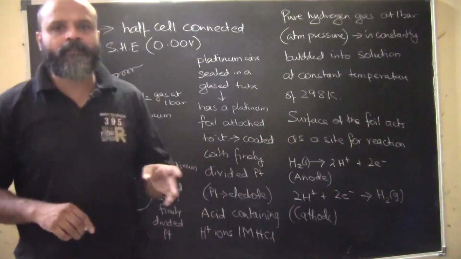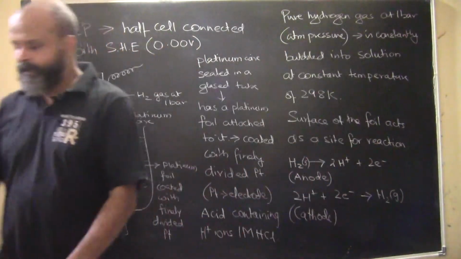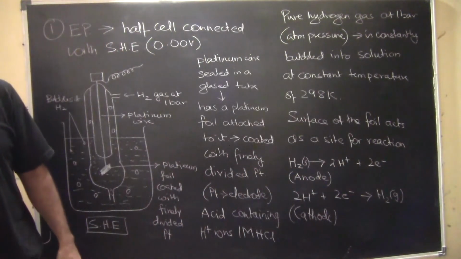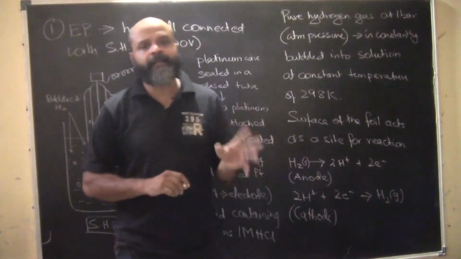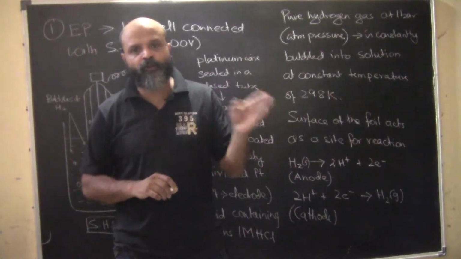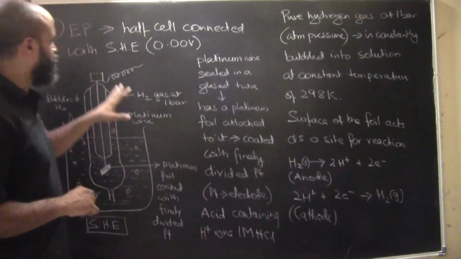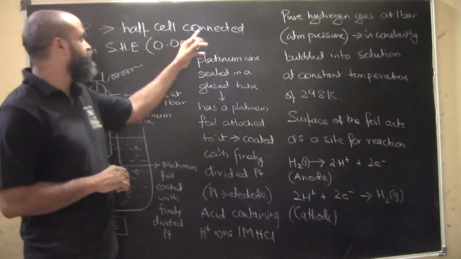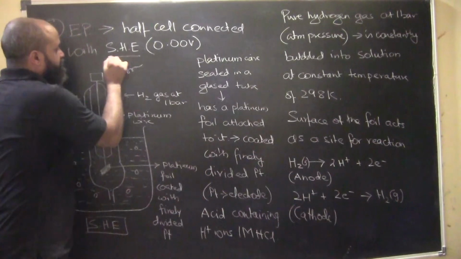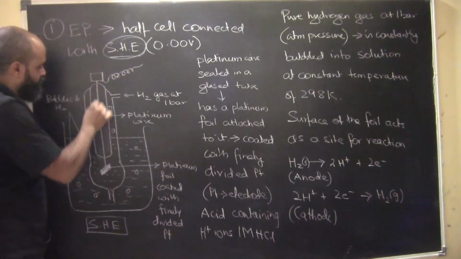Okay, just as in the previous slide we saw, we are comparing the electrode potential to the hydrogen electrode. So what is the NHE or the SHE, the normal hydrogen electrode or standard hydrogen electrode? This is what it looks like. Electrode potential is always for a half cell, so the other half cell is compared to SHE, that is the standard hydrogen electrode.